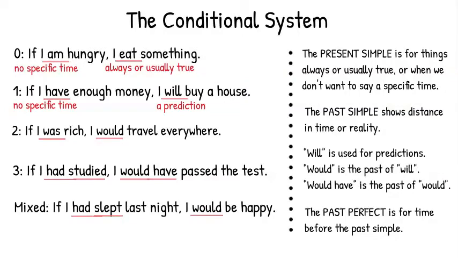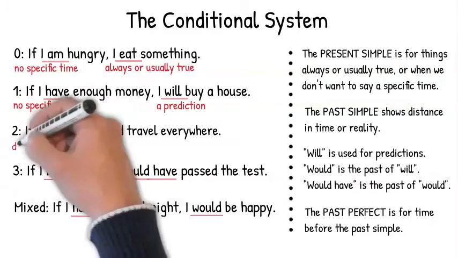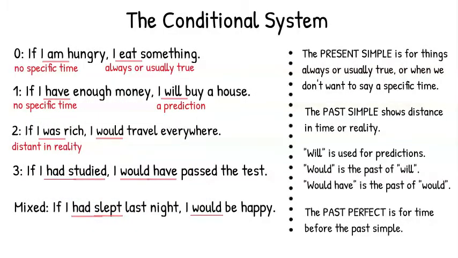Okay, you should know why we use was in the condition of the second conditional. It's because it's distant in reality. And we use would in the result because it's the past of will. The past of will shows that it is a prediction, but it is distant in reality. So we use the second conditional to imagine things that could be different now and an imaginary prediction from that.